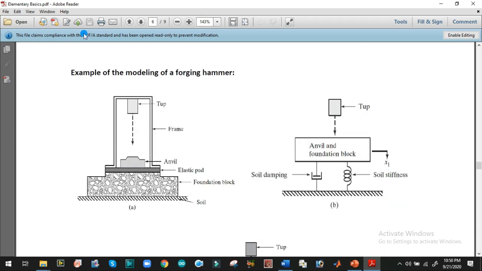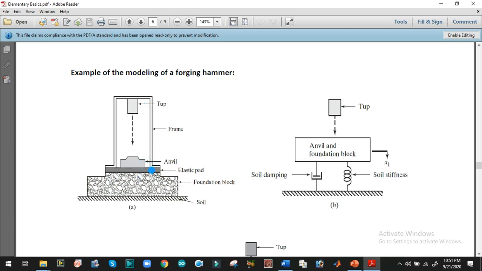So this is one of the best examples of how we can model different structures in the form of mechanical systems. For example, here you can see it is a forging hammer system, in which this is the soil. On soil we have a foundation block. This foundation block is supported on the soil, and on this foundation block we have an elastic pad, and after that we have placed an anvil on which we have placed a frame and top system.